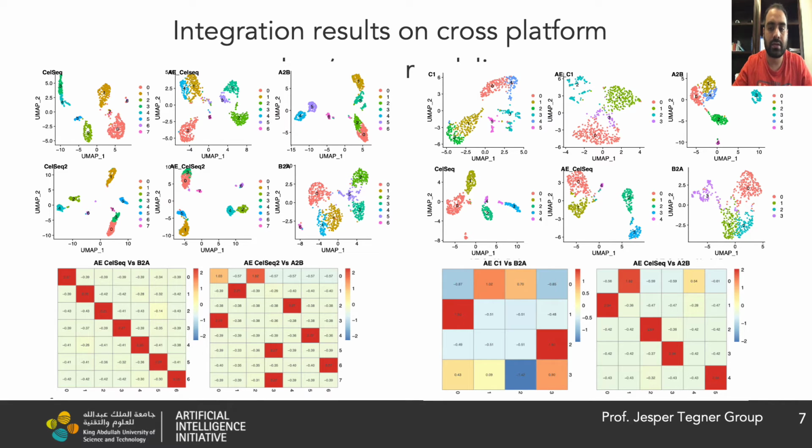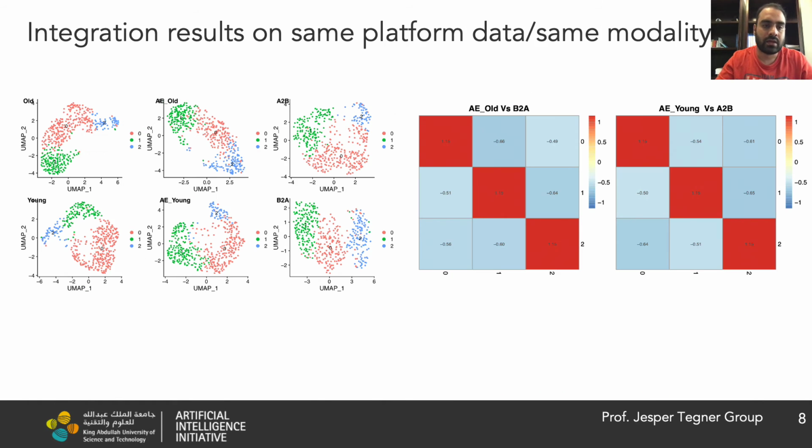The visual comparisons with the translated versions of the other domain reveal a good agreement, where A to B and B to A are the translated domains, and these are the original domains. So the scAEGAN preserves the transferred cell identity in agreement with the original identity.